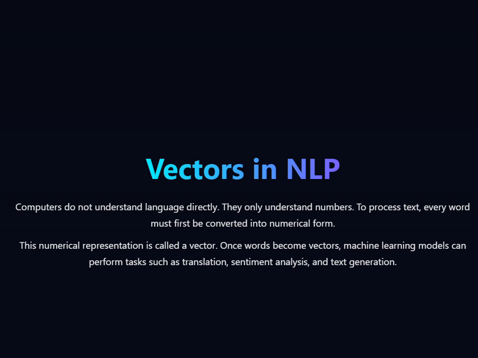For example, think of a music recommendation system where songs are not stored as raw labels like sad or fast. Instead, they are represented numerically. For song A, we check the tempo, the sadness, and the energy in it. Similarly, for song B, we check the sadness, energy, and tempo, right? Now, the system sees they are close in vector space, so it recommends the similar song. NLP does the same with words.